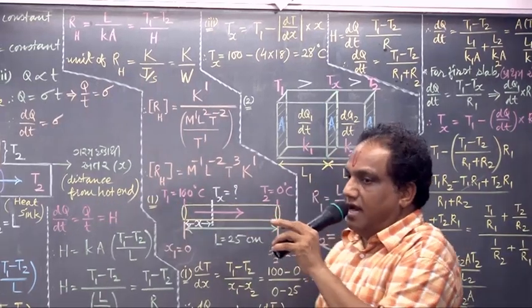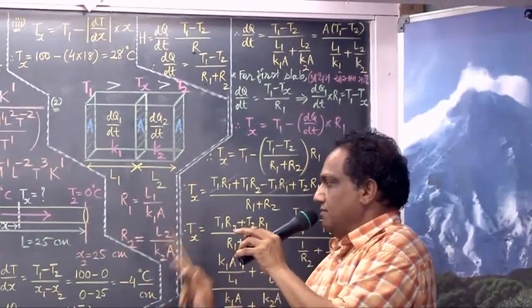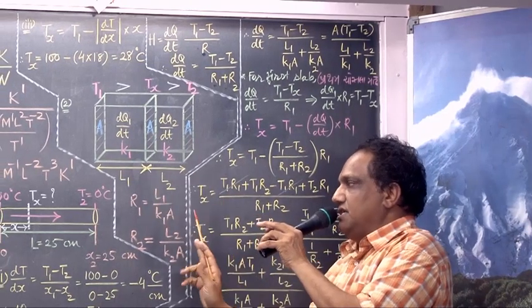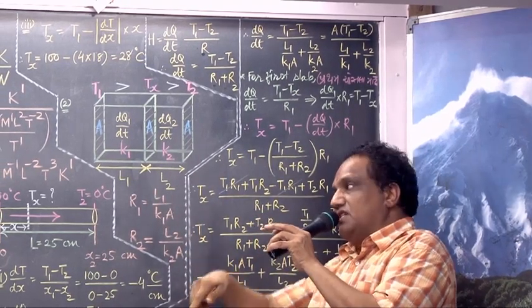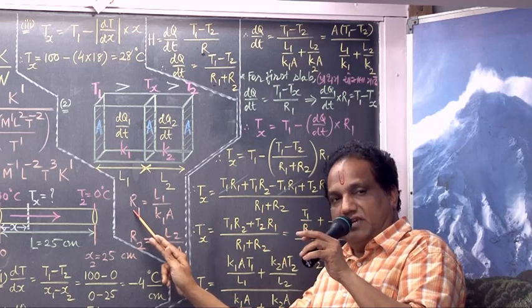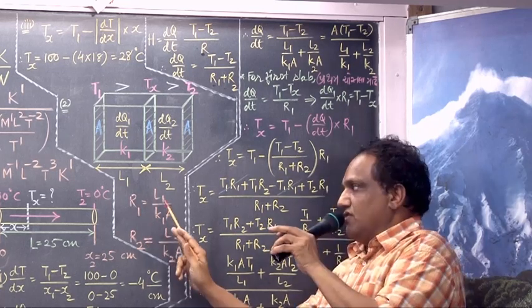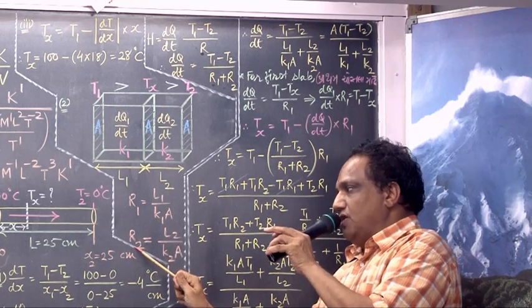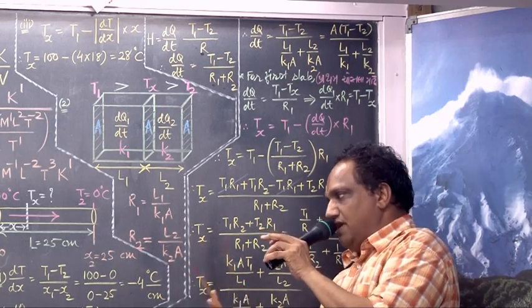L upon KA. But the cross-section area is same, so A is constant. For the first slab, R1 equals L1 upon K1A. For the second slab, R2 equals L2 upon K2A.